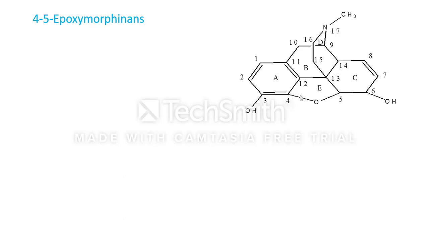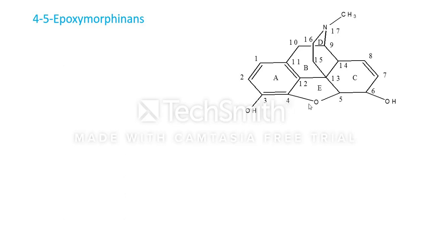That's why its name indicates 4,5-epoxymorphinans, and this is the morphinan structure, meaning a ring system containing A, B, C and D. This is the morphinan structure with a 4,5-epoxy bridge, meaning oxygen is bonded between the 4th and 5th positions. An example of this structure is morphine.